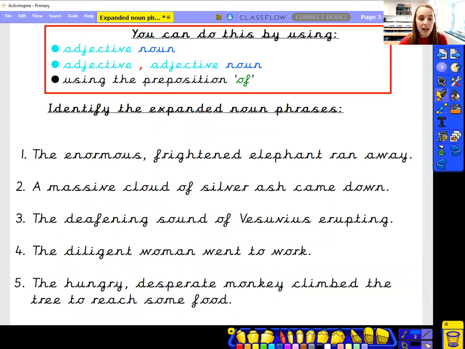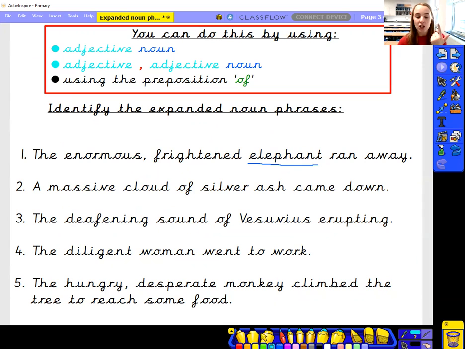The first sentence: the enormous frightened elephant ran away. So straight away, I need to spot my noun. The enormous frightened elephant. Well, I know that the noun is an elephant. It is a thing. Now, what adjective have I got? One adjective? Have I listed my adjectives? Have I got 2? Or am I using the preposition of? Let's have a look. The enormous, frightened.